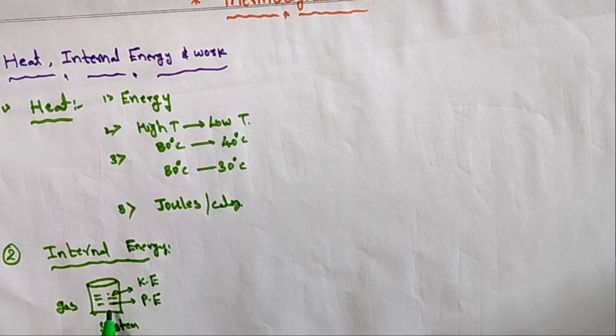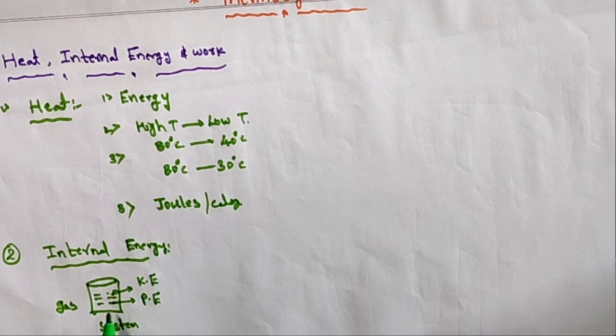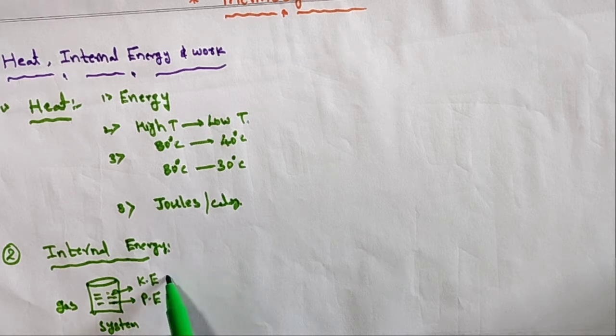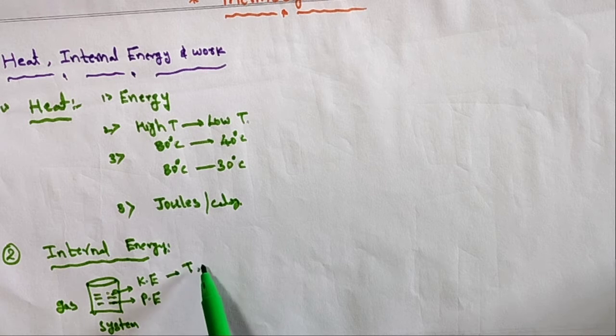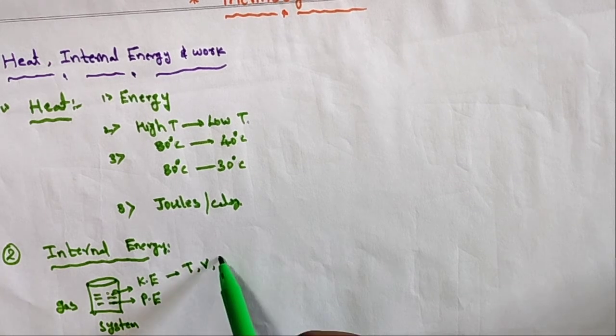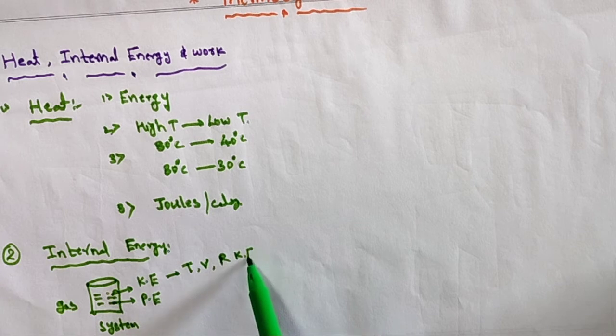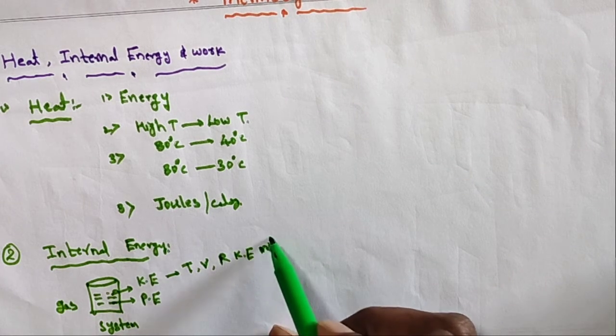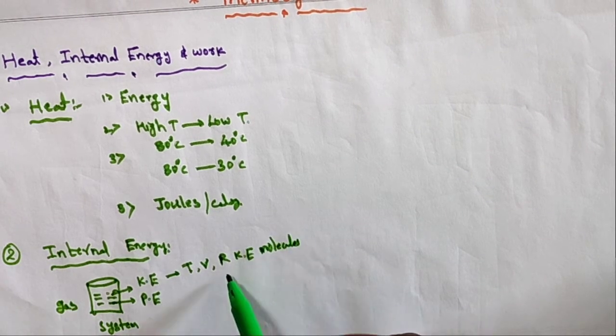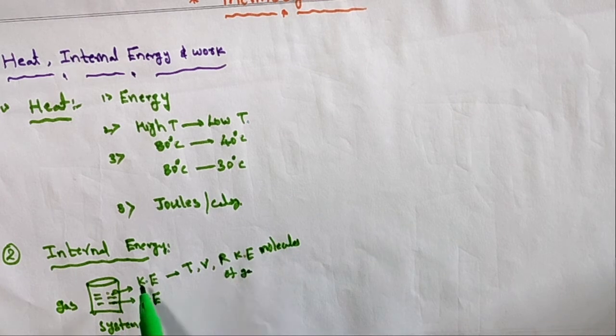The gas has two energies, kinetic energy and potential energy. The kinetic energy is due to translational, vibrational, or rotational motion of the molecules of the gas.